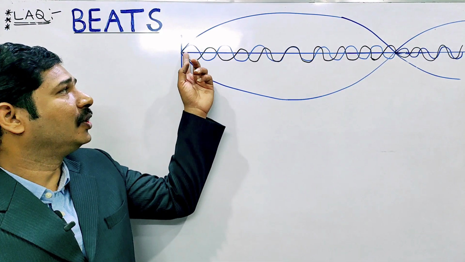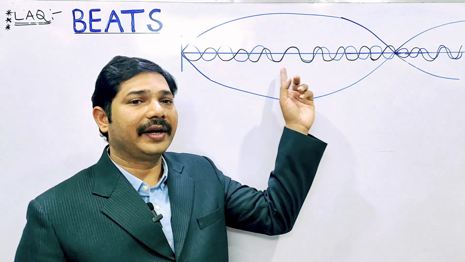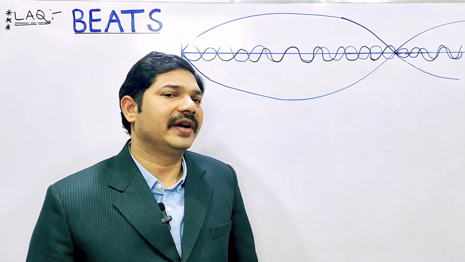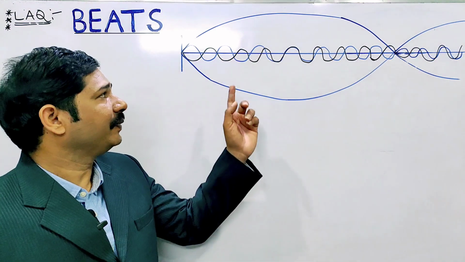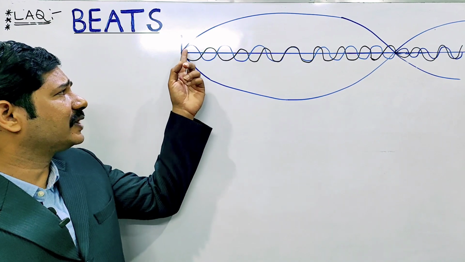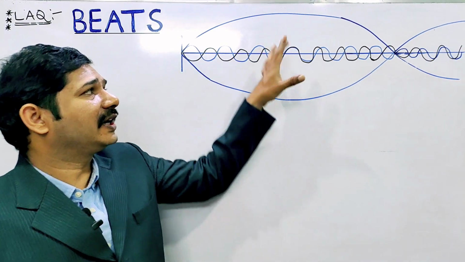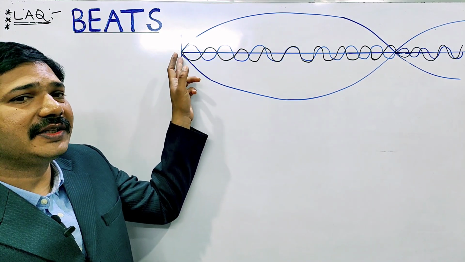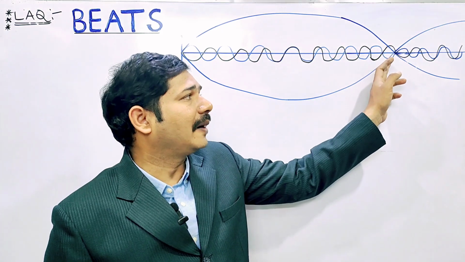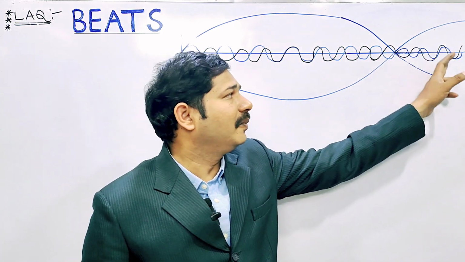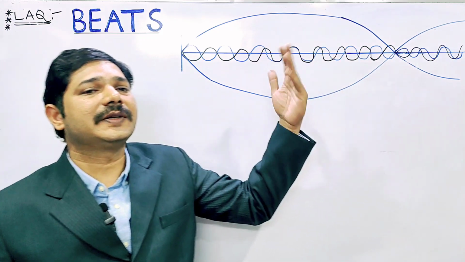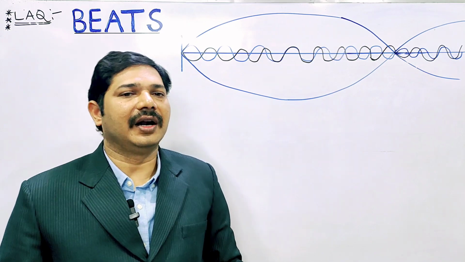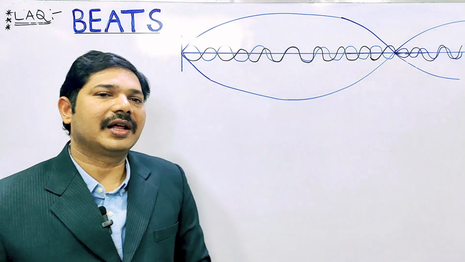Here you can observe the two waves moving, one blue wave and another black wave, sound waves of slightly different frequencies. Where both waves are in the same phase, the resultant wave is maximum. If both are in opposite phase, the resultant wave is minimum. This process continues, with maxima and minima forming alternatively.